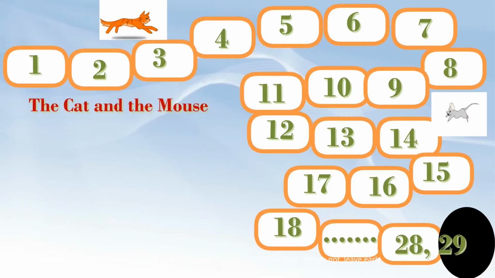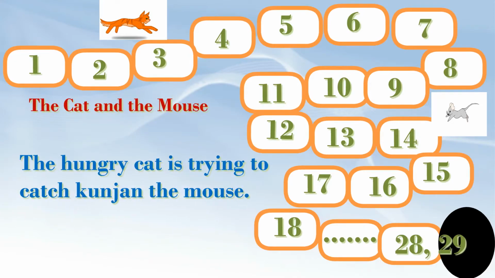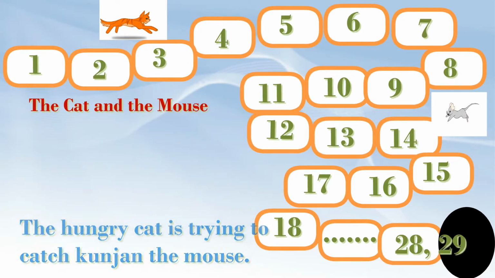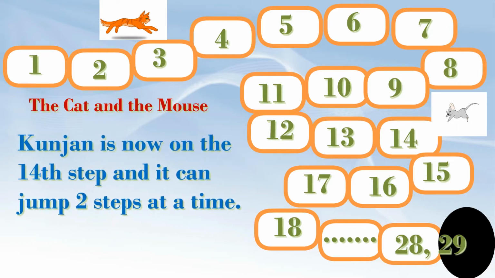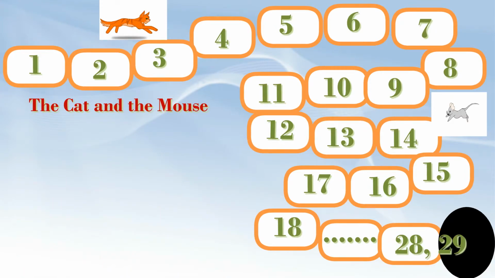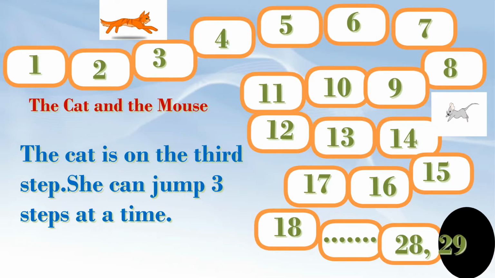Story of the cat and the mouse. The hungry cat is trying to catch Kunjan the mouse. Kunjan is now on the 14th step and it can jump 2 steps at a time. The cat is on the 3rd step.